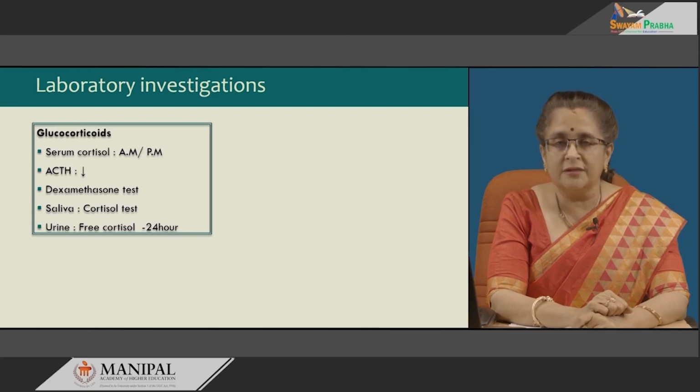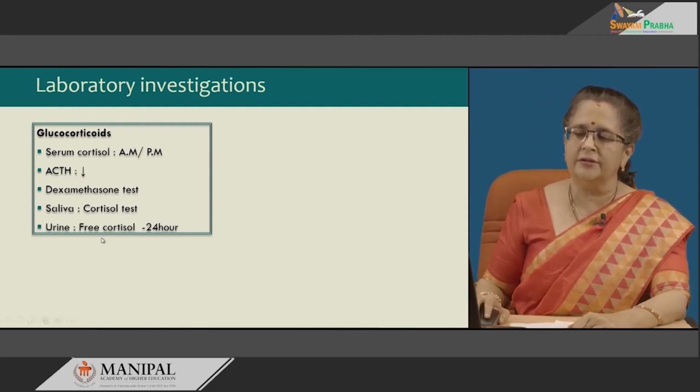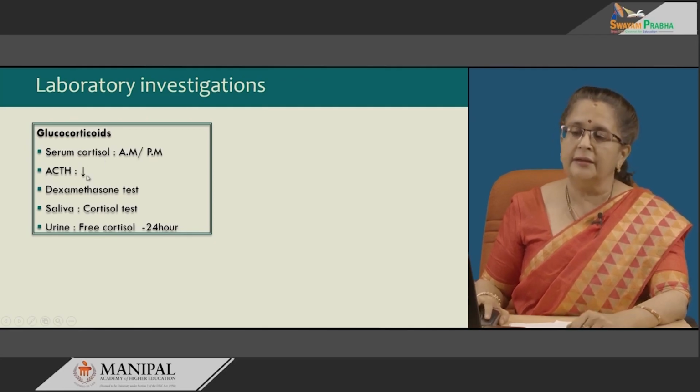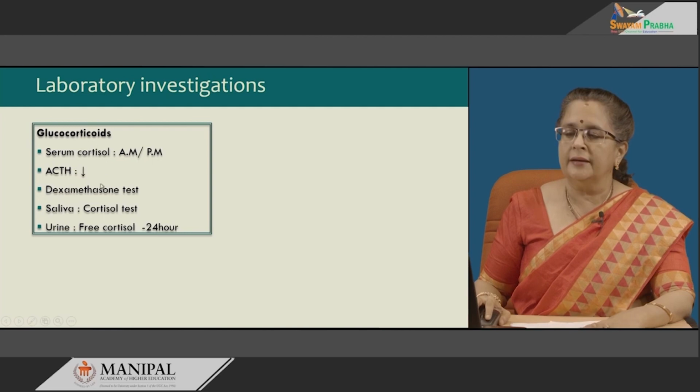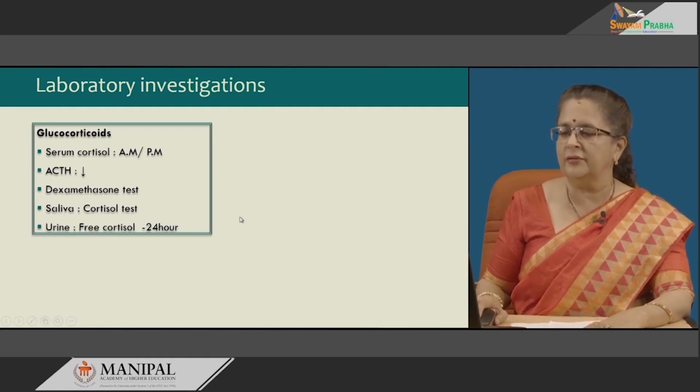In functional tumors, the serum cortisol is elevated and the diurnal variation is not there. At the same time, because the serum cortisol is elevated secondary to an adrenal tumor, the ACTH levels are reduced. Then subsequently you can do the dexamethasone test, a salivary cortisol test, or urine free cortisol can be checked, especially over a 24-hour period.